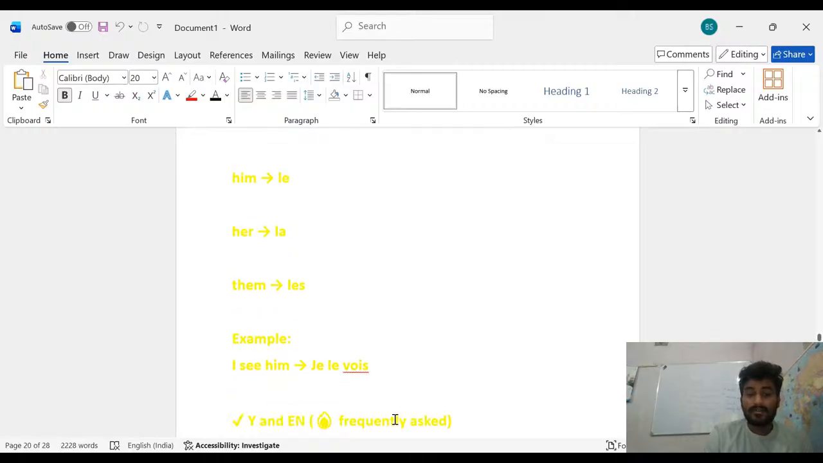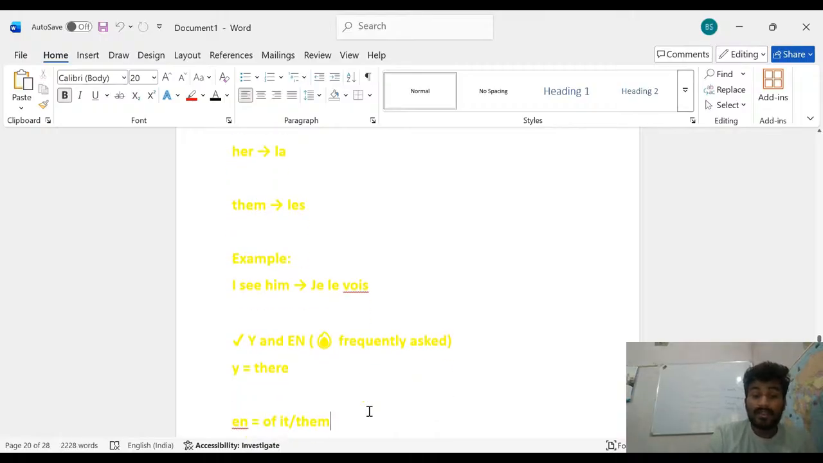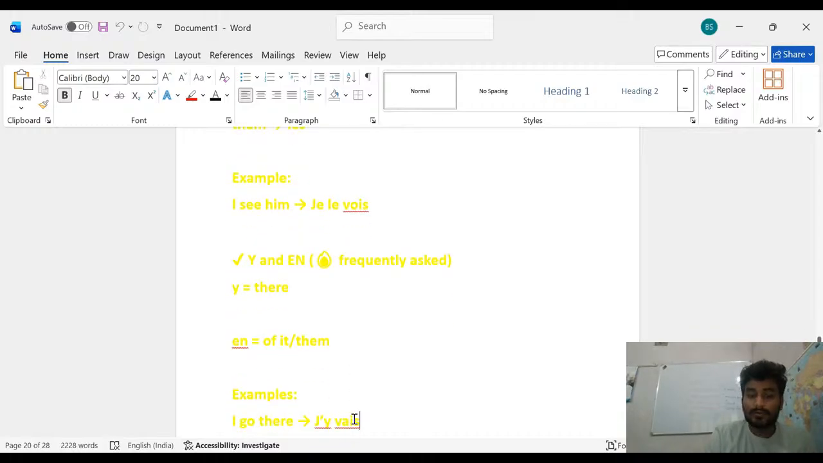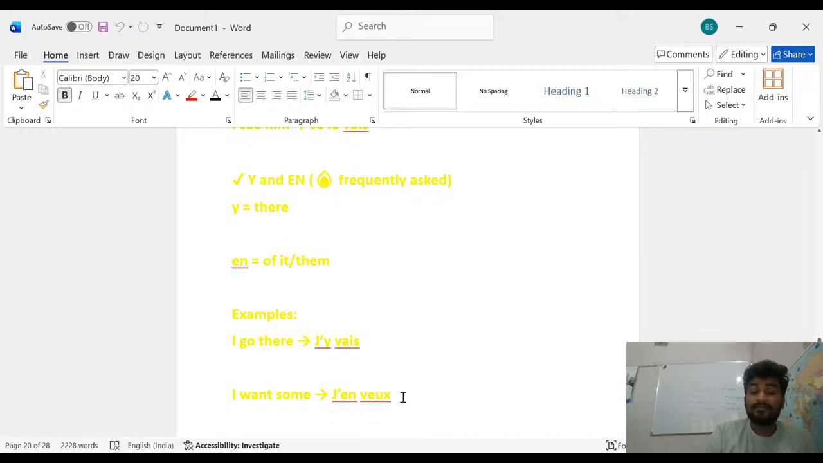And after that, y, which is frequently asked in the exam. So what is y? It is there, it means there. There is a conversion, y. And after that, en. En means what? Of it or of them. Example, I go there: J'y vais. And I want some: J'en veux.